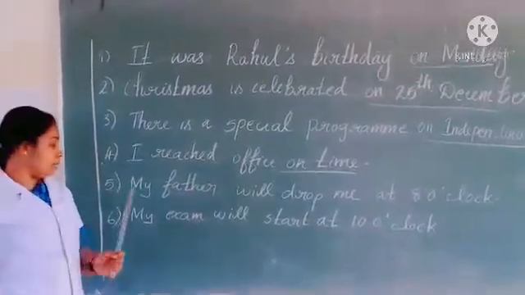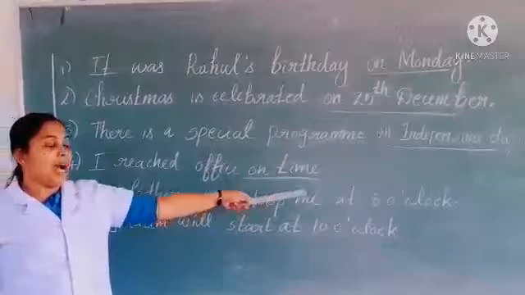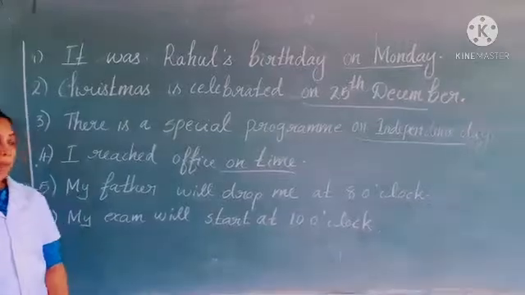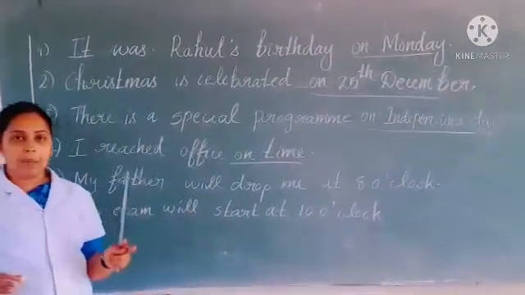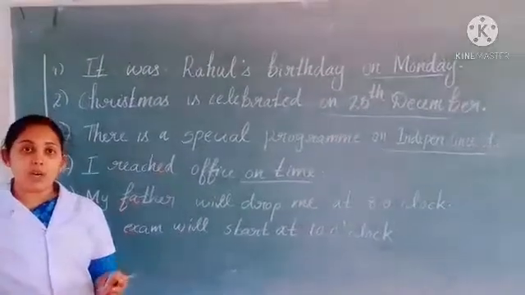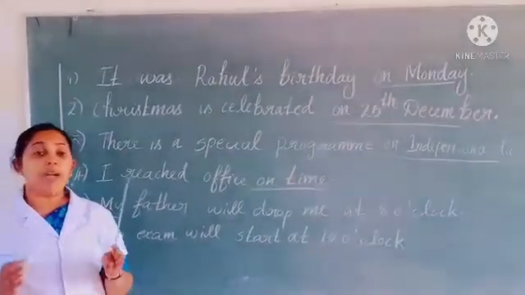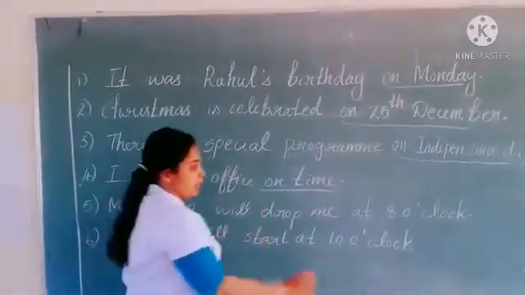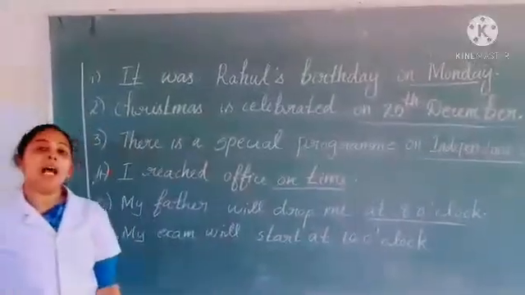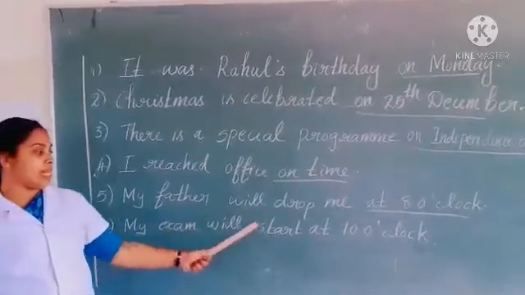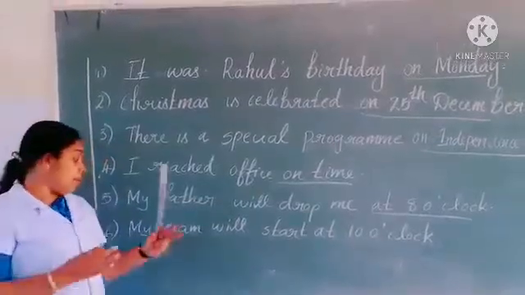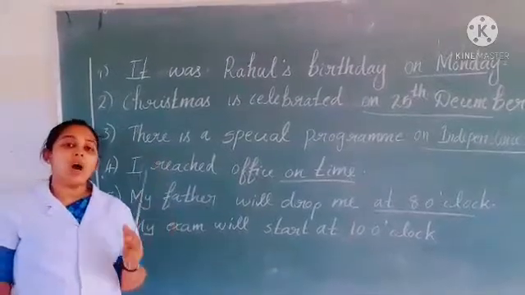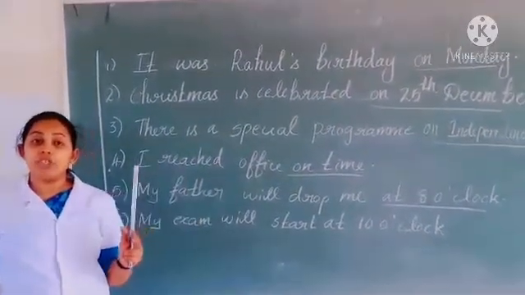Look at another example. My father will drop me at 8 o'clock. So here it shows a clock time. What do you mean clock time? Yes, at 1 o'clock, 2 o'clock, 3 o'clock, like that. So when we are talking about a clock time, before that we can use the preposition at, at 8 o'clock. And the last sentence, my exam will start at 10 o'clock. So when will the exam start? Yes, at 10 o'clock. So when we are talking about a clock time, before that we can use the preposition at.